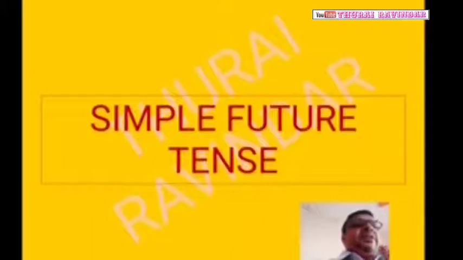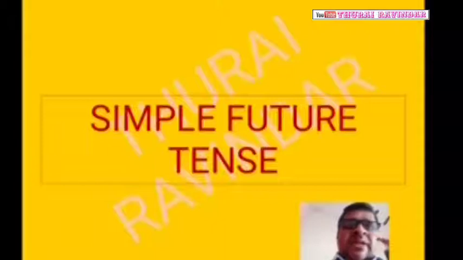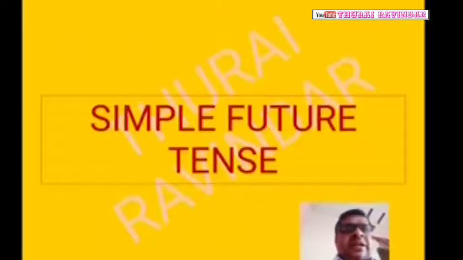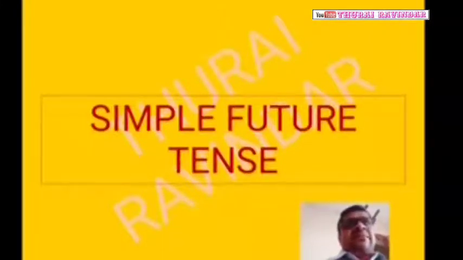Okay, so when it comes to the spoken English, we can use will or shall with the subjects I and we, but when we go for exams, competitive exams, or in the examination point of view, we should keep in our mind will is used with you, they, he, she, it and names. Okay, right. Now we see what is the first one, subject plus will plus verb plus object.